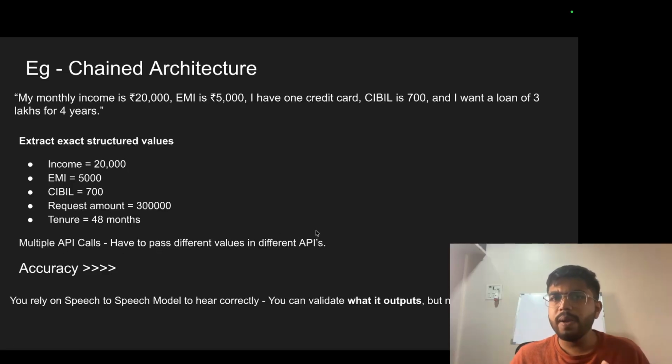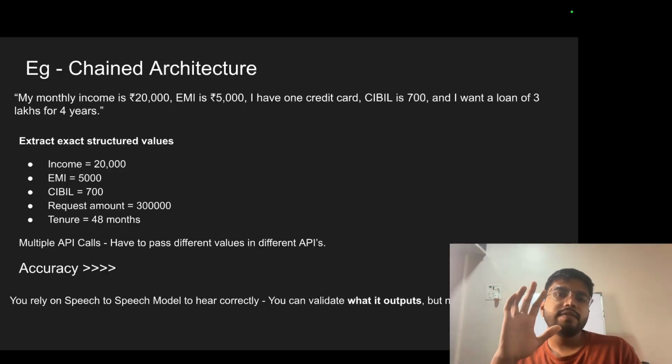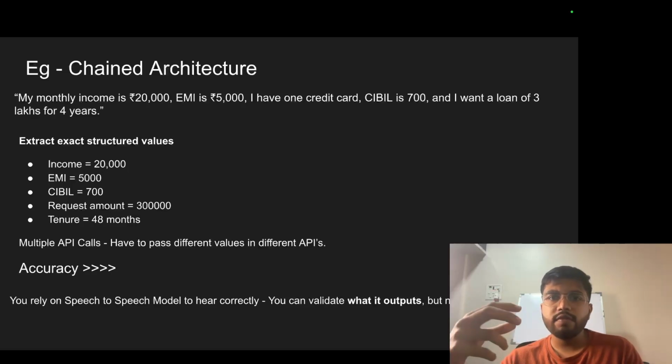So this is complex, right? There will be multiple API calls: the CIBIL API will be different, the EMI API will be different. There will be some validation APIs. And this is serious. Once you say that a loan is given, that means you have to give that loan, right? So in such instances, on latency, we can tell the person, please wait for some time, we will get back to you. This is not a case where we need to be quick. Here accuracy is important, right? So wherever latency is fine and accuracy is very important, chained architecture comes into the picture.